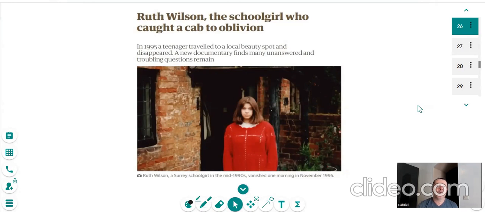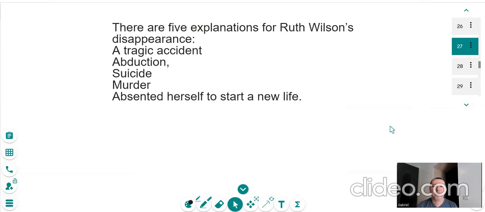So if you read this case, it's 5 minutes. This is a very short Wikipedia read, and you'll understand what I mean when you read the case, how messy her home life was, and the build up to that day in November '95. And I think there's 5 possibilities. There are 5 explanations for Ruth Wilson's disappearance: tragic accident, abduction, suicide, murder, absented herself to a new life. I think she started a new life, but you need to read this case if you're interested, and make your own mind up.